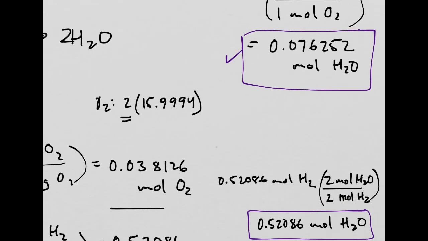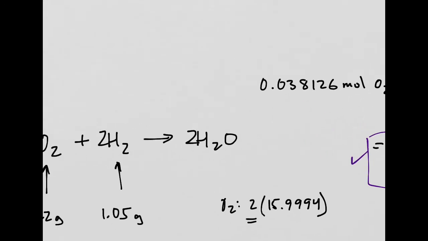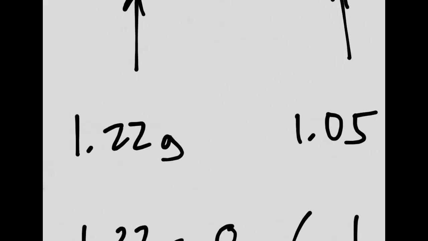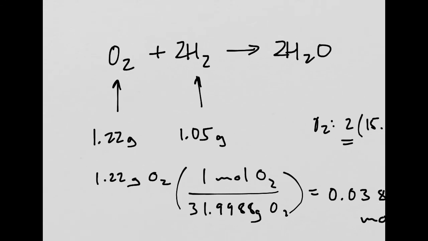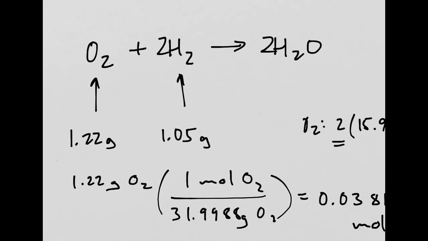The limiting factor is always the compound or the molecule that's going to produce the least amount of product. Just like when we go back to my matching up outfits for Chang and laying them out on his bed, it's going to be the item that's going to produce the least number of complete outfits. In that case, it was sweater vest. In this case, it happens to be oxygen. So the limiting factor in this situation, despite the fact that there are more grams of oxygen, is the limiting factor in the process of making water. Okay, goodbye.